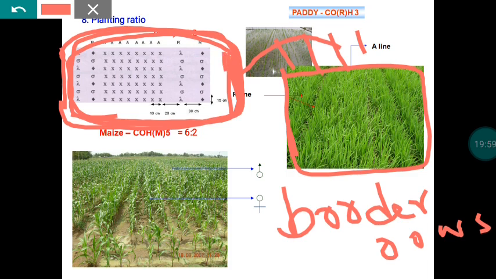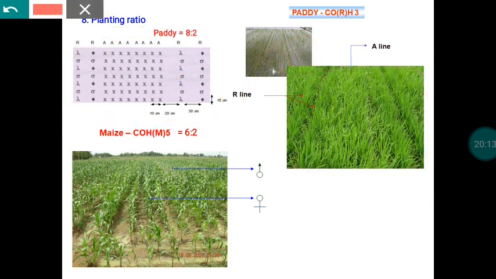In addition to that, whatever male plants are available here will also donate pollen to our seed crop. So these are all the advantages of raising border rows. This is recommended only in the case of hybrid seed production. So this is an important operation. For each and every crop, we have an optimum planting ratio, and as per the optimum planting ratio, we have to take up the planting.